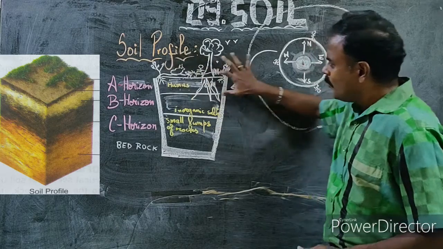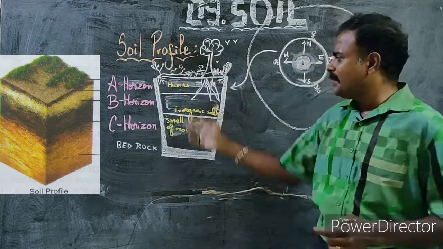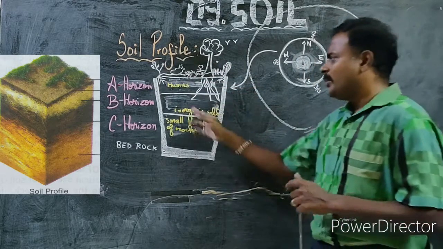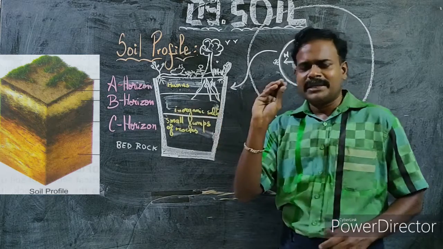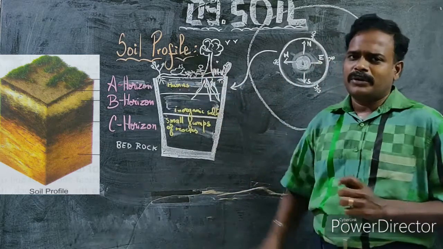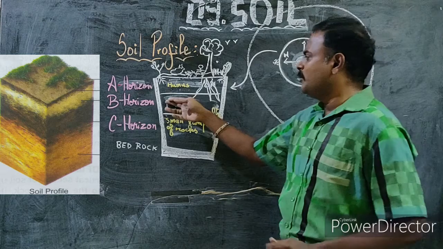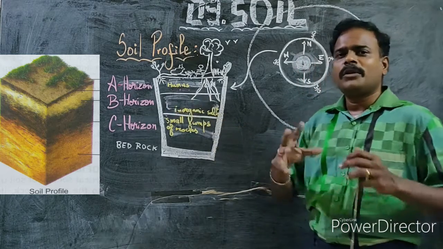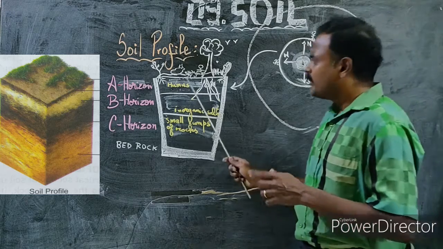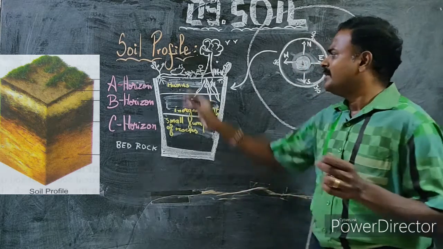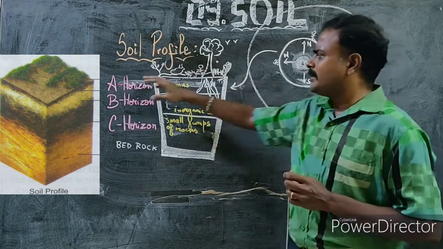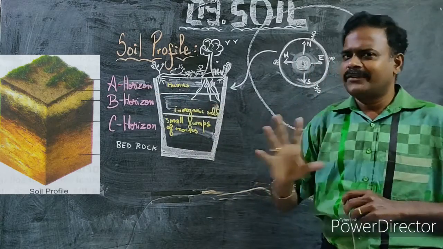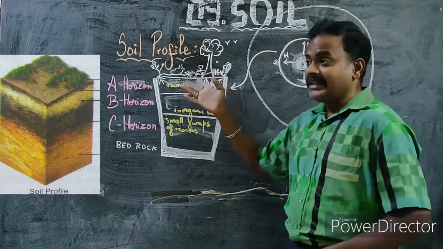You come across more humus in the A horizon compared to the B horizon. In the B horizon you will find humus, but only a little amount. Only in the A horizon do you have more humus, and because of the presence of humus, the topmost soil, the A horizon, is fertile, which is very, very important.